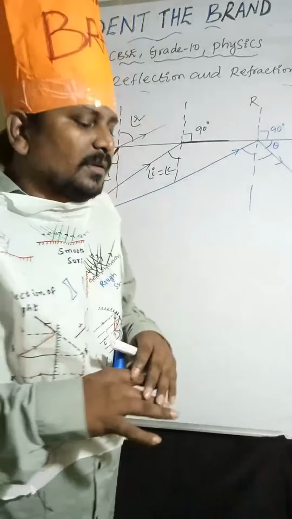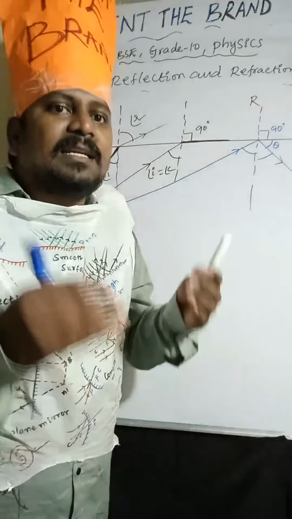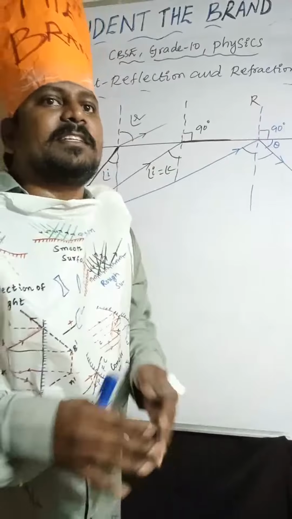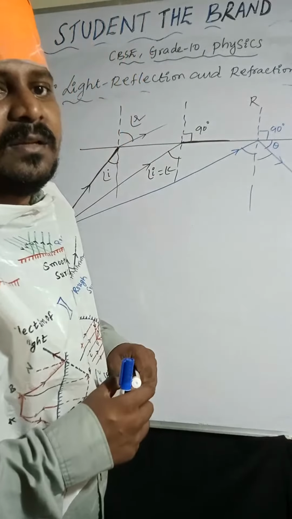So what is the meaning of total internal reflection? Total light is internally reflected. That is called total internal reflection. That's enough. Nothing else.